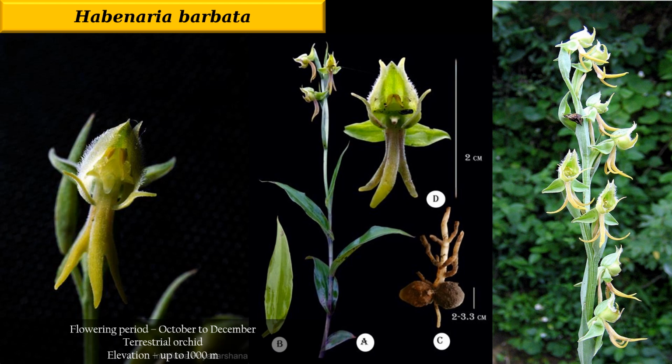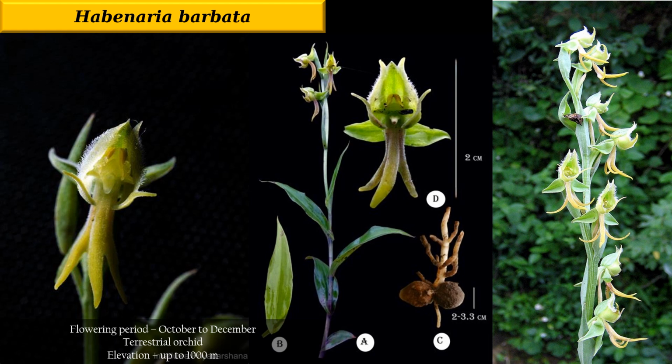identified as Habenaria barbata by some of the researchers. They have found it in some particular places. So these are their research, the work that is carried out, and here you can see it is very much different from other Habenaria species because the spur is divided and the hood is also sometimes trifoliate.